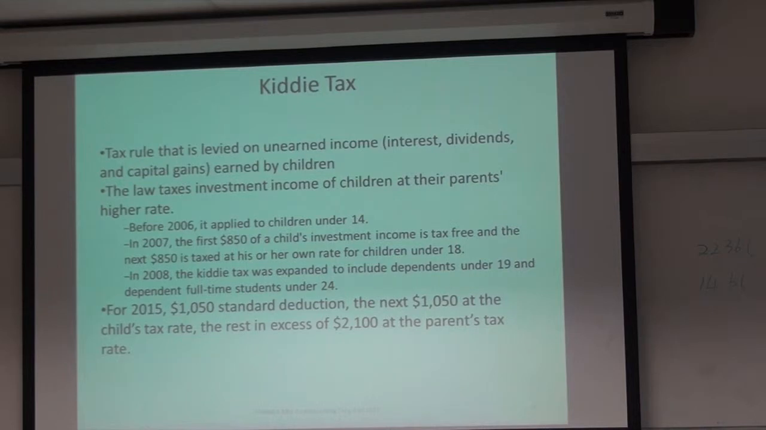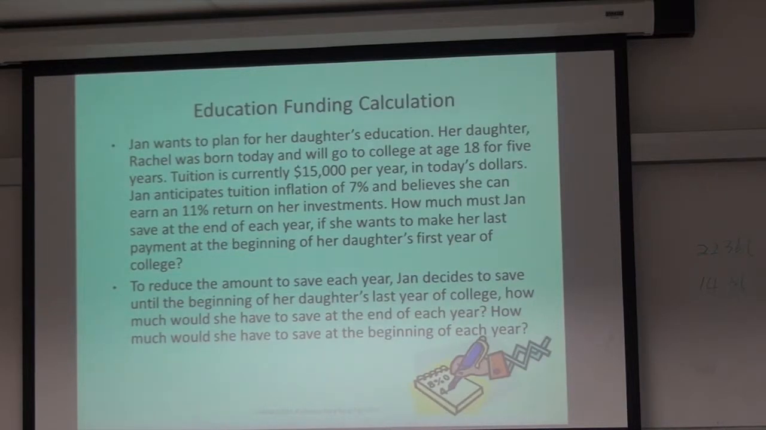So now we have the calculation, okay? So this is the question. Let me erase this first. This is our first kind of present value calculation, okay? Jen wants to plan for her daughter's education. Her daughter Rachel was born today.